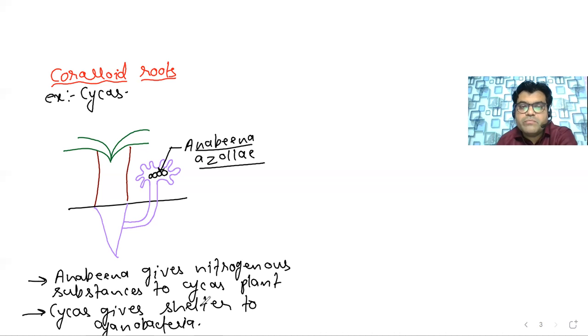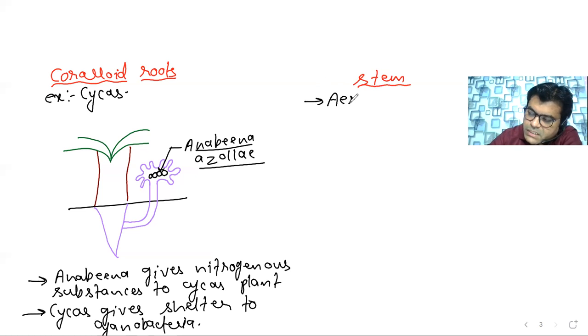Okay. Now these are two different types of roots that we have seen. In the morphology, the second part that comes is the stem. If we are talking about the stem, in the case of the gymnospermic plant, the stem is said to be aerial. That means it is growing above the ground. We generally see that a stem can be differentiated into three different types. It can be underground, it can be subaerial, that means it creeps on the ground, or it can be aerial, that means it is growing above the ground, generally negatively geotropic.